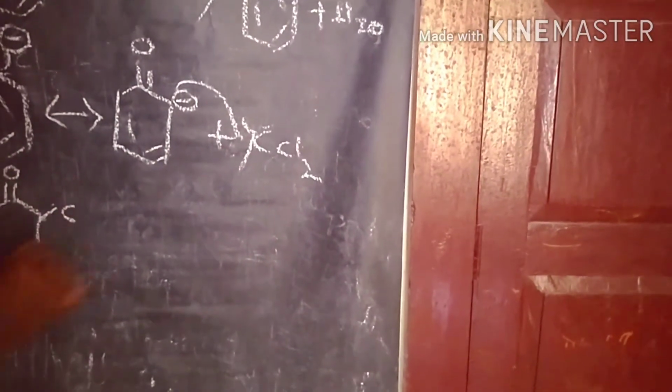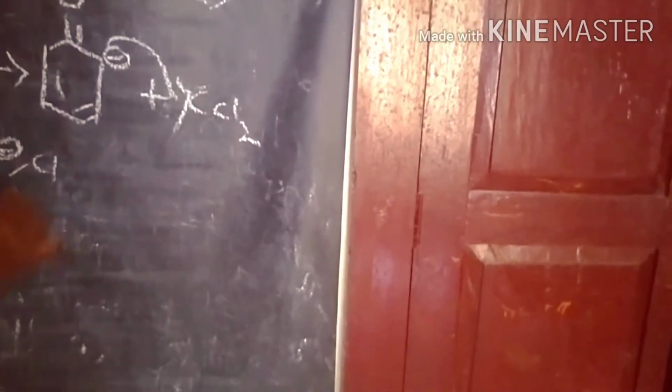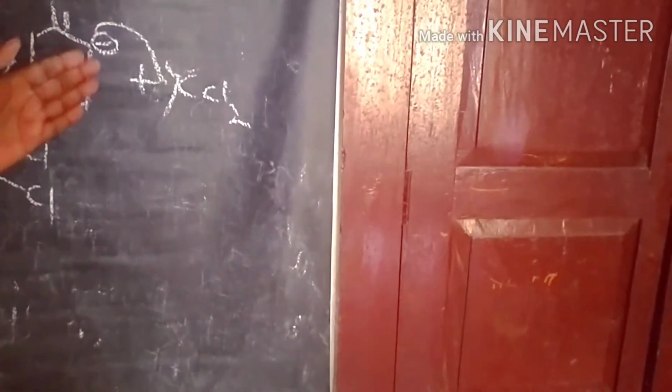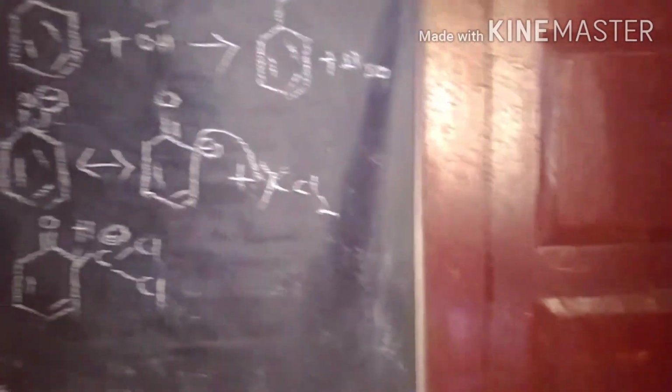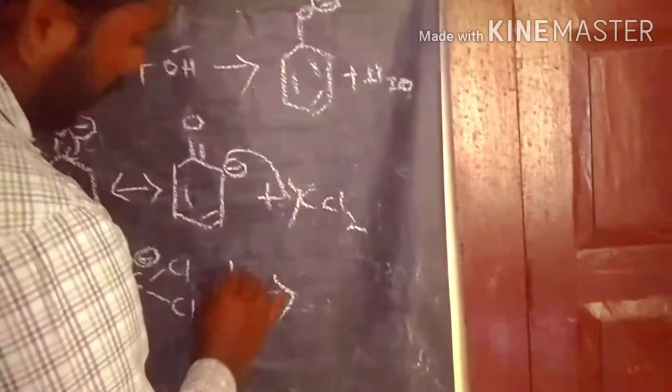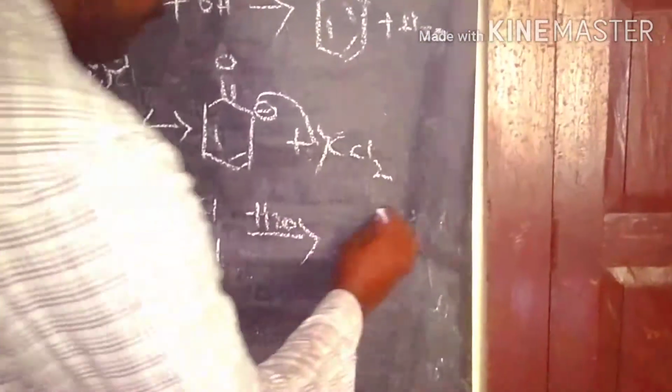The negative charge on the carbon is donated to the electrophilic carbene carbon, and then the mixture reacts with water molecules.